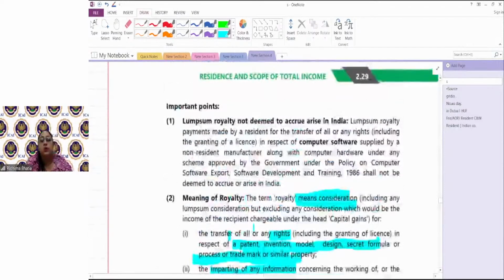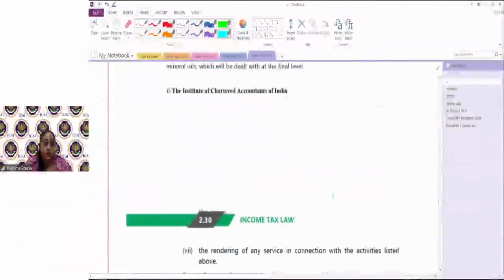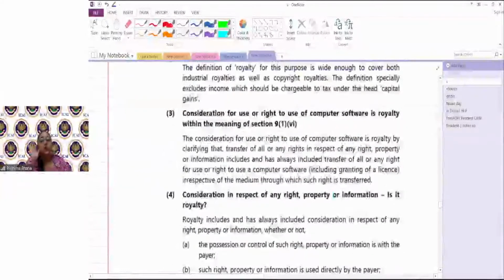Now, even computer software, when you download it, that consideration is also called royalty, my friends, because they are also granting you a license to use the software which they invented, right? So that is also called royalty. But when you pay for a computer or a laptop as a whole, and उसमें some software is getting installed, that does not come under the definition of royalty.